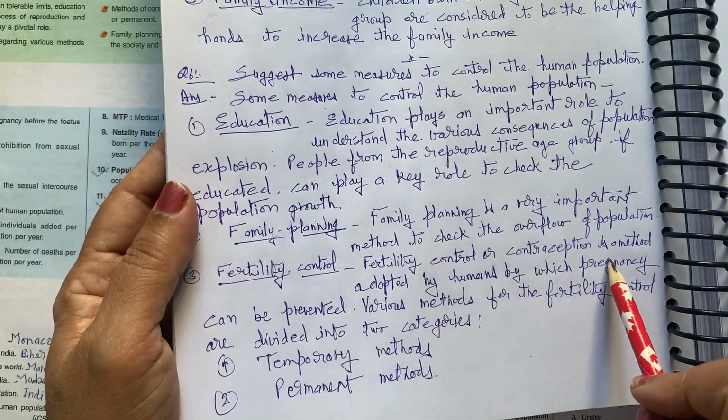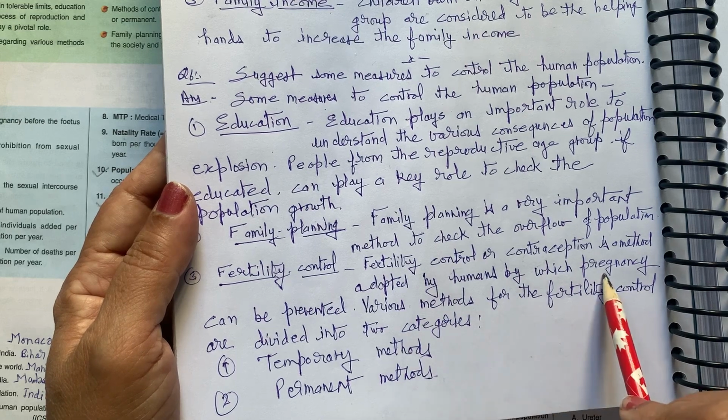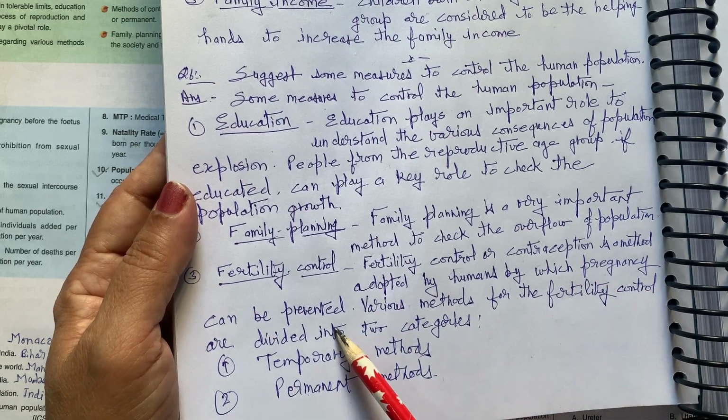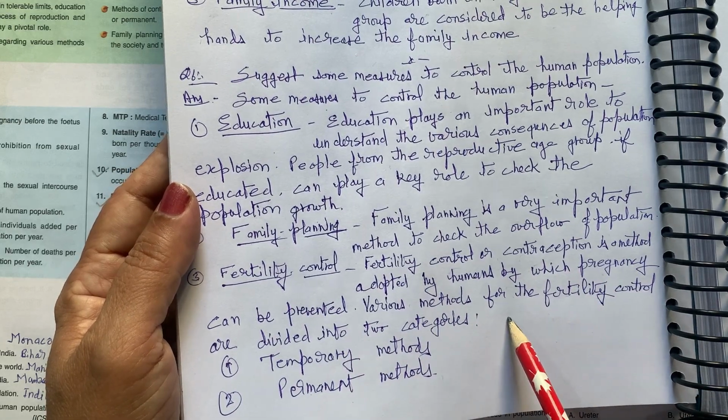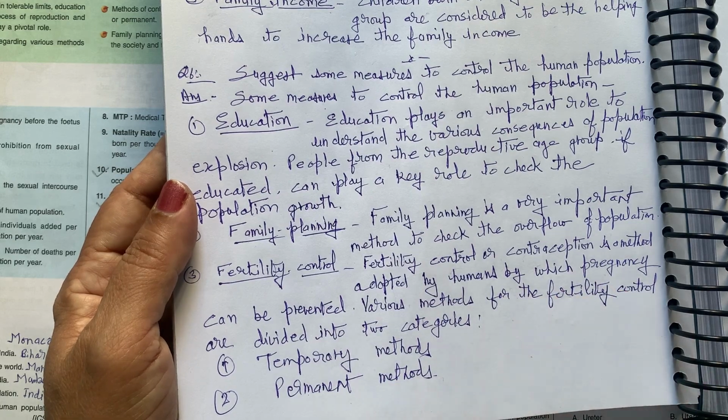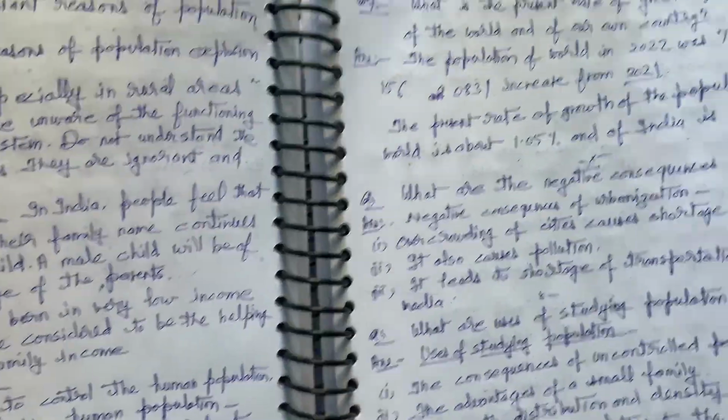Fertility control or contraceptives are also adopted by human beings, with which pregnancy can be prevented. There are various methods, as you know: temporary methods, permanent methods, various methods we can use to control it.